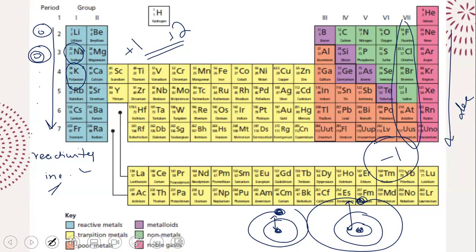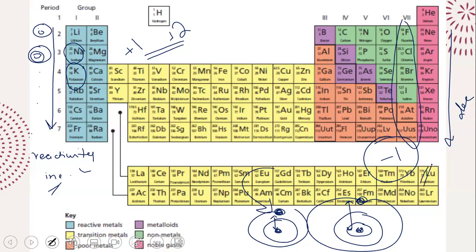Now, what's going to happen is that for fluorine, the outermost shell is close to the nucleus. But for chlorine, the outermost shell is further away from the nucleus. So if fluorine wants to take an electron and become negative, it's easier for fluorine because the nucleus can quickly pull those electrons towards itself. But for chlorine, the same electron is pretty far away, right? Because you've got so many shells in the middle. So for chlorine, it's harder to pull the new electron towards itself and become negative.